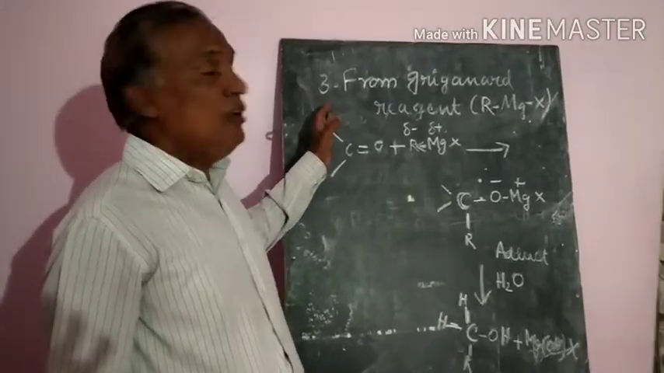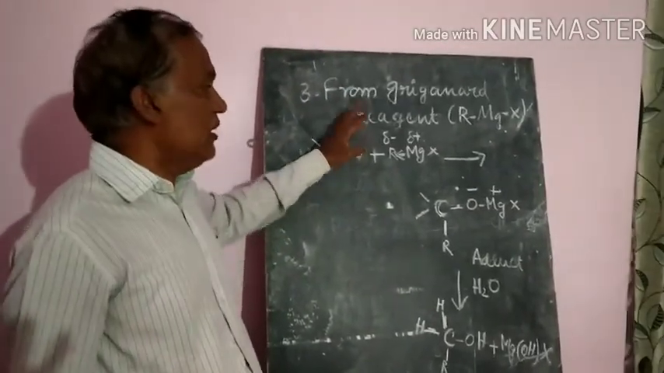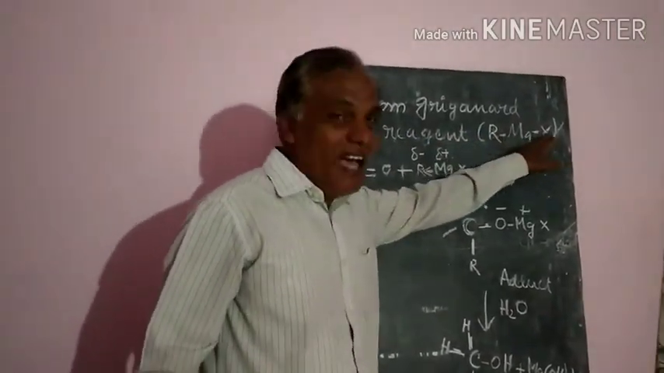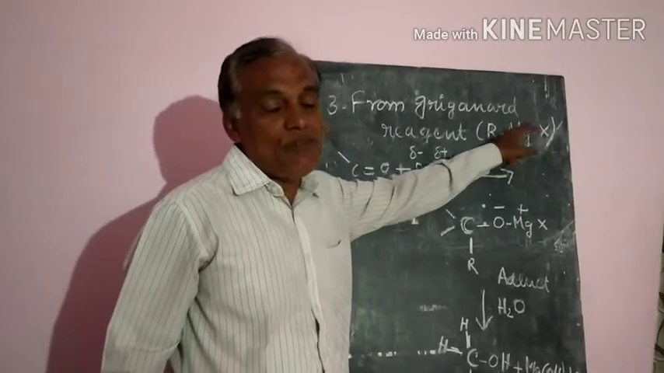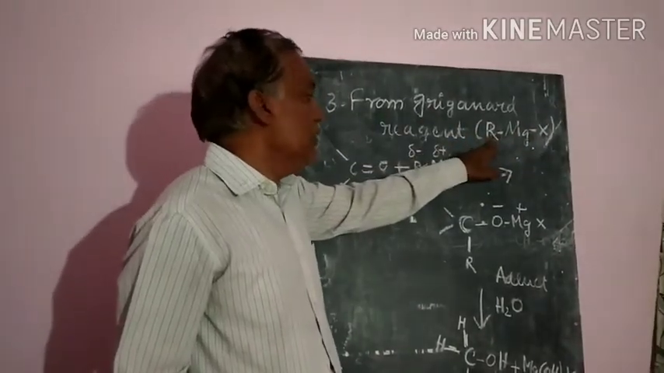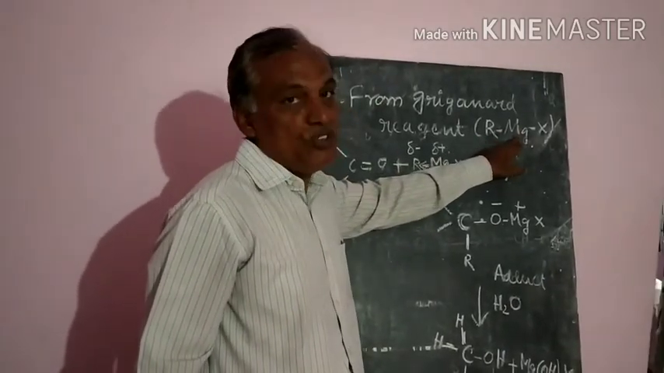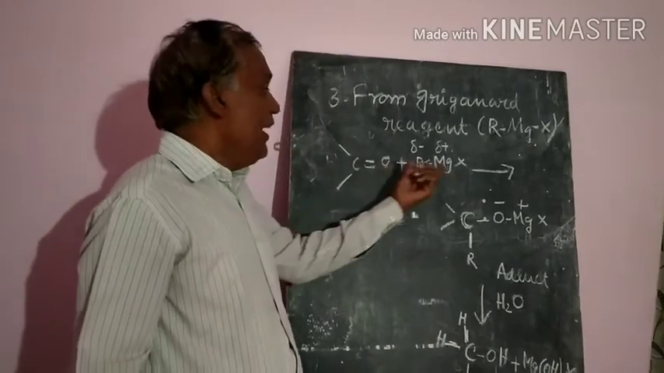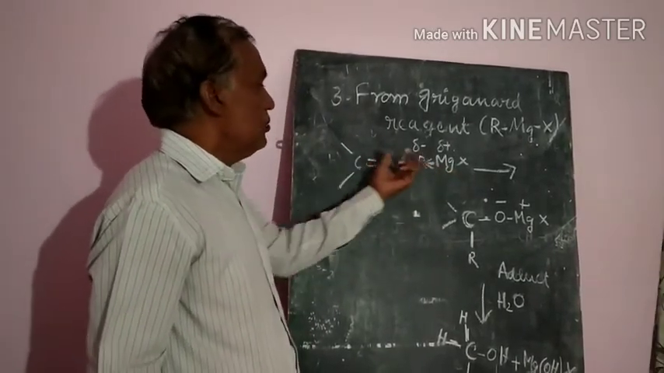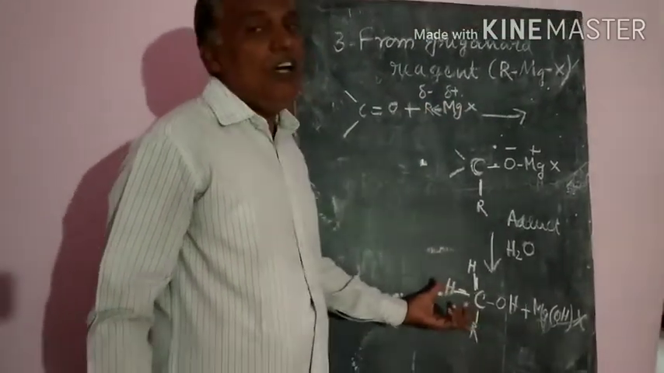Next, the third one, from Grignard reagent. Alcohols are made from the Grignard reagent. Grignard reagent is nothing but alkyl magnesium halides. The alkyl group has a slight negative charge, and magnesium has a positive charge. So addition of aldehydes or ketones to the alkyl magnesium halides will give the corresponding alcohols.